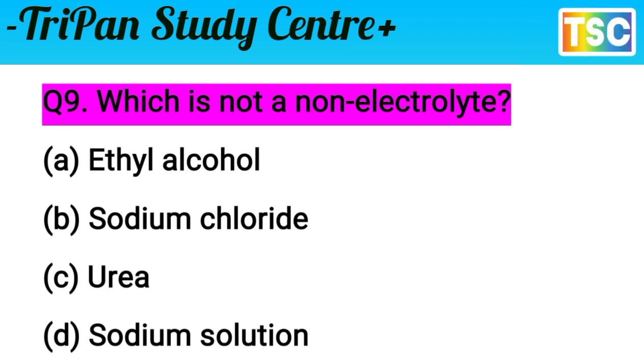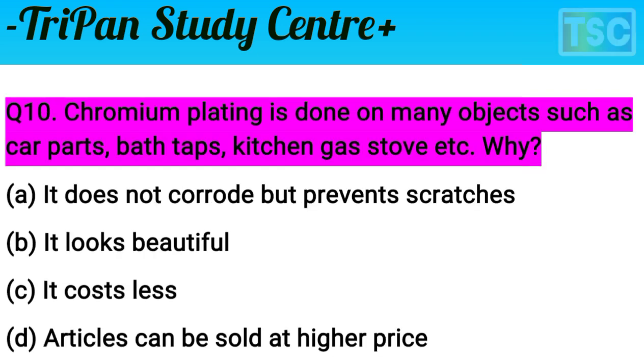That's an electrolyte. But D, there is a B here. Sodium chloride. Sodium chloride. It is not a known electrolyte. B option is correct for this question. Sodium chloride. But sodium solution is an electrolyte here, non-electrolyte here. But the question here is not non-electrolytes. It means the sodium chloride. B option is correct for this question. Let's see the next question here. Next question on your screen.